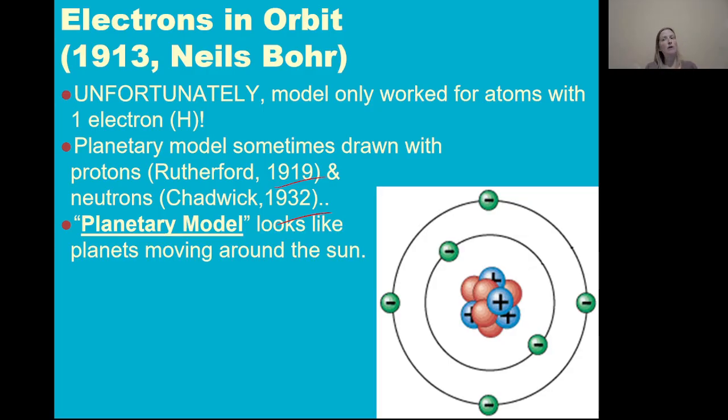Even though we now know that this isn't really how electrons move around the nucleus, we still use this model a lot because it's easy to interpret. Looking at this, I can easily see that this atom has 6 electrons, and pictures of the more modern model of the atom, the quantum mechanical model, are more difficult to read. So this is actually easier to read, even though it's perhaps a less accurate representation of what we now know atoms are.